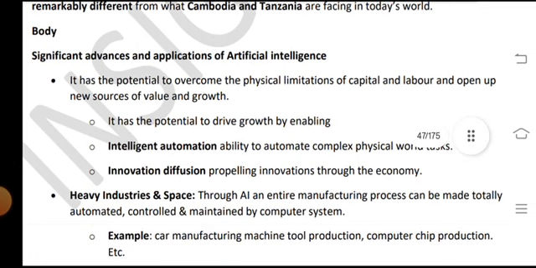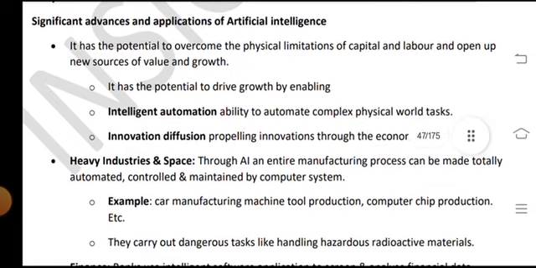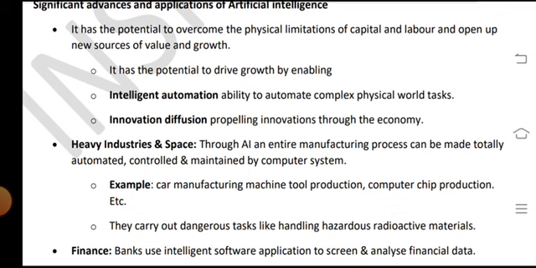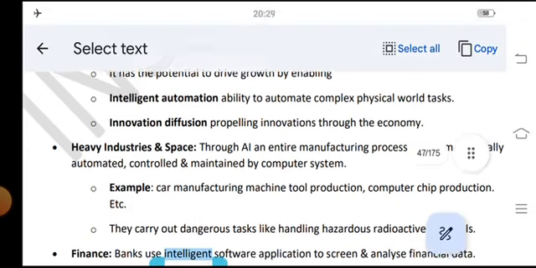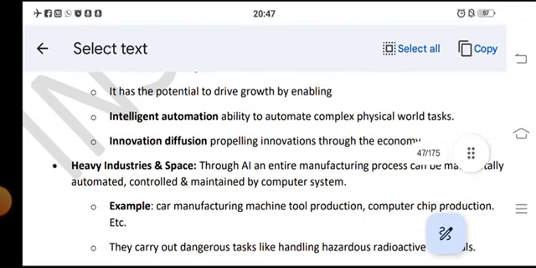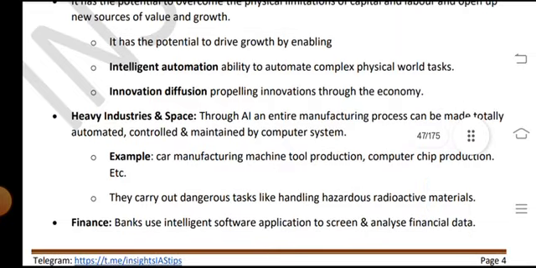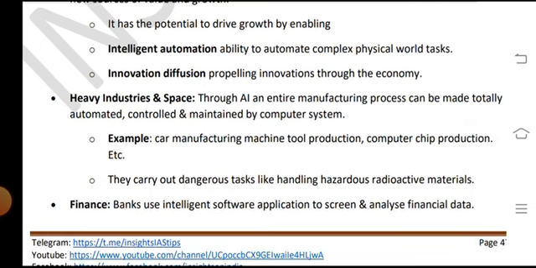Body: significant advances and applications of artificial intelligence. It has the potential to overcome the physical limitations of capital and labor and open up new sources of value and growth. It has the potential to drive growth by enabling intelligent automation and the availability to automate complex physical and real-world tasks, with innovation diffusion propelling innovations.